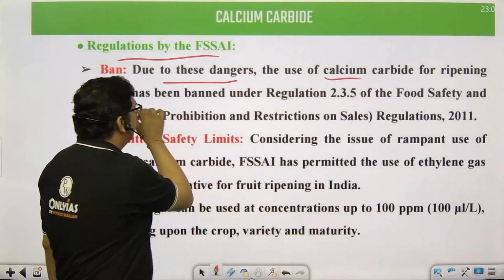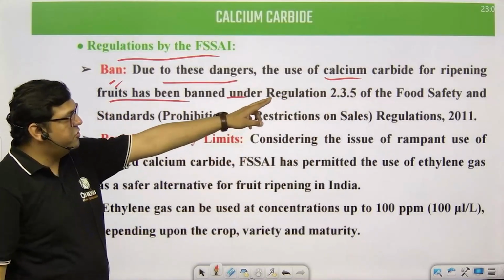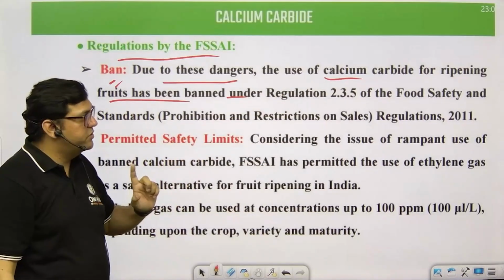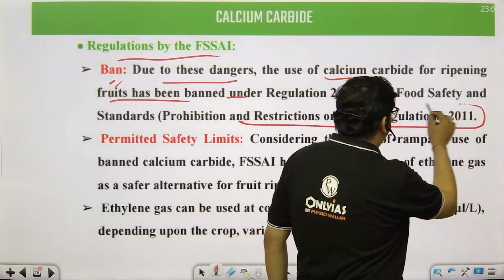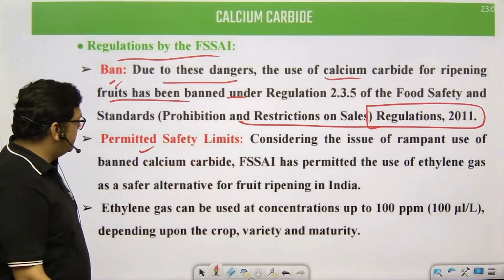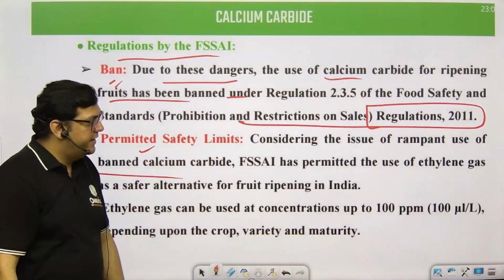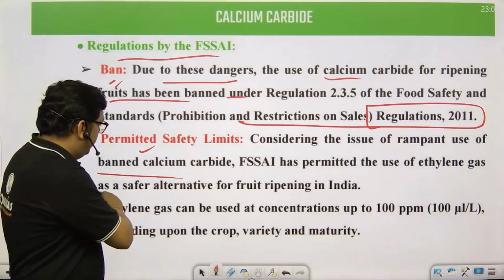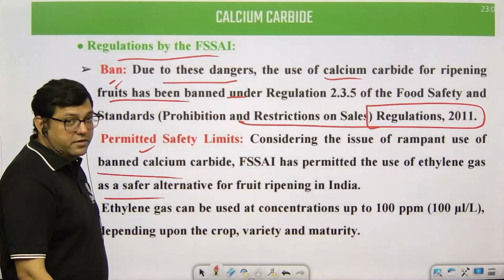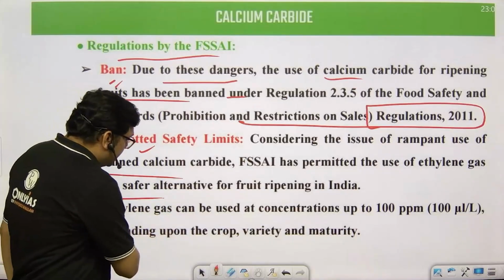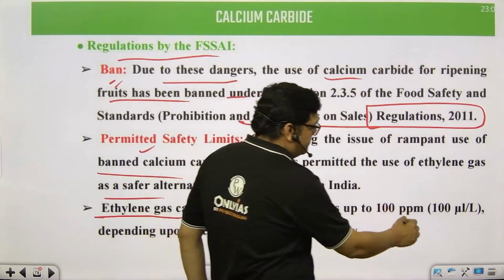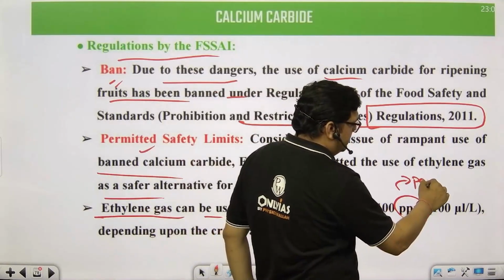Calcium carbide for ripening fruits has been banned under regulation 2.3.5 of the FSSAI standards regulations, 2011. Remember this part, right? There are some permitted safety limits, but because of rampant use, it has literally been banned. We should look forward to alternatives definitely, but it is not allowed at all. Ethylene gas can be used at concentrations up to 100 ppm, that is parts per million. ppm stands for parts per million.